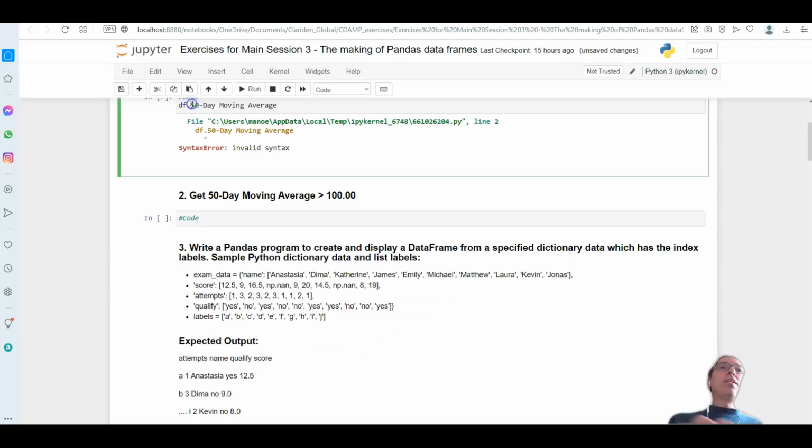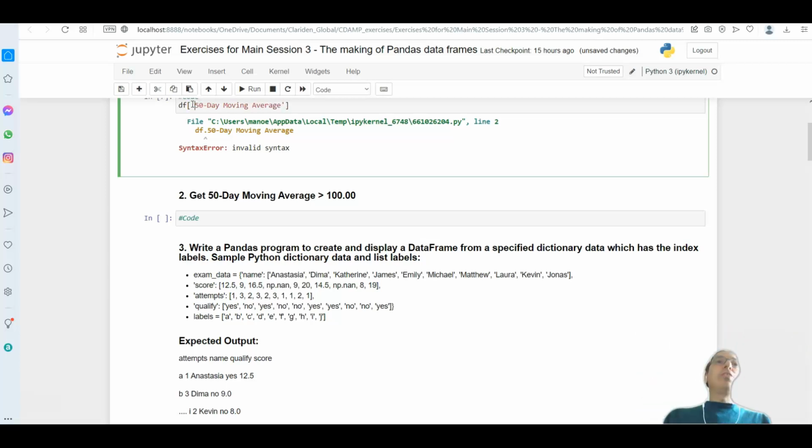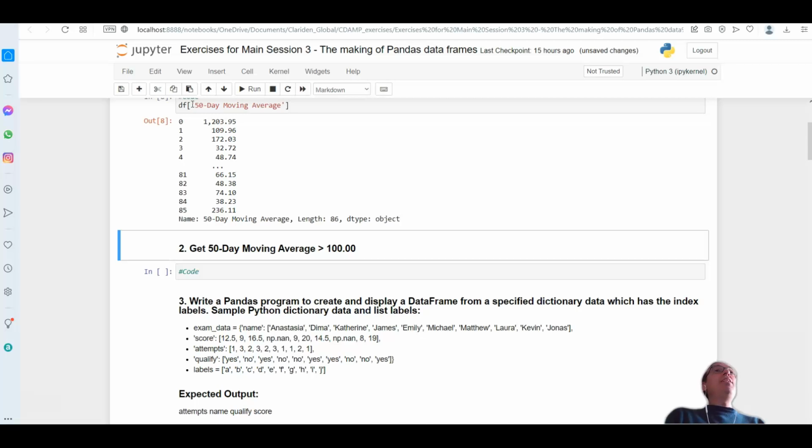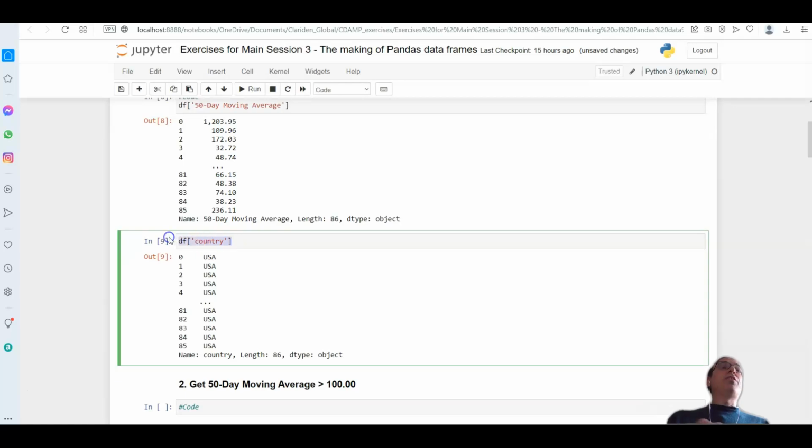To work on this, I have to put square bracket at the beginning, at the end, and write this as a text, as a string of letters. How do I do that? I can put either double quotation or single quotation. That doesn't really matter. And this gives me the data as just the column. And it works either way for this and also for country. So it's more generic if we use the square bracket with quotation, single or double quotation.